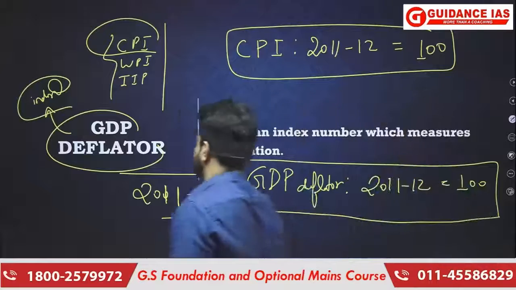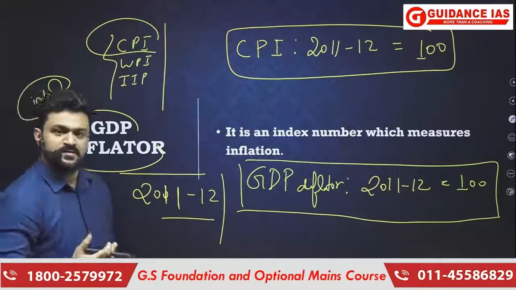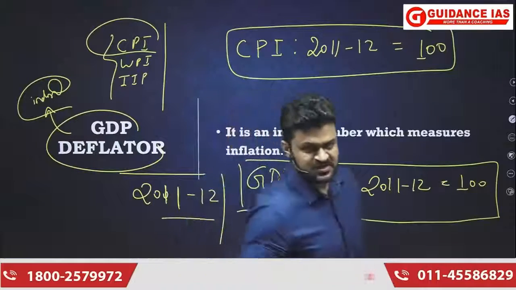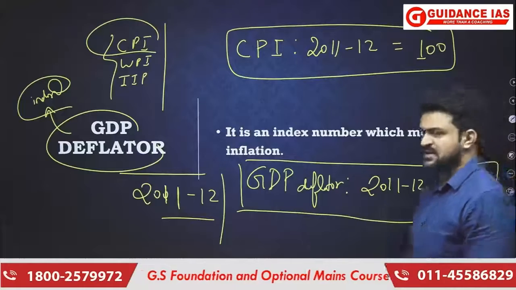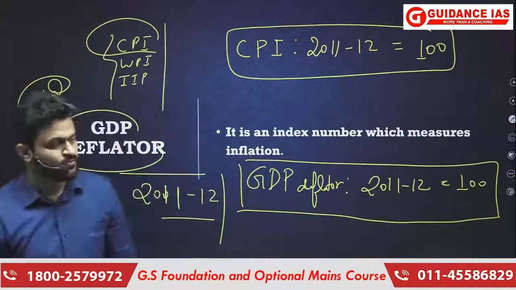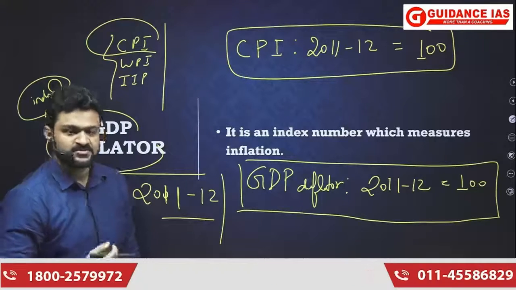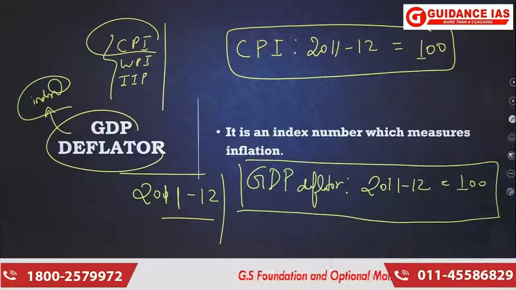So just for your revision, GDP deflator is an index number. What is index number? Index number is a statistical tool to measure change in any variable. So which kind of index number is GDP deflator? GDP deflator is a statistical tool which is used for measuring change in the prices of goods and services which have been domestically produced. Okay.